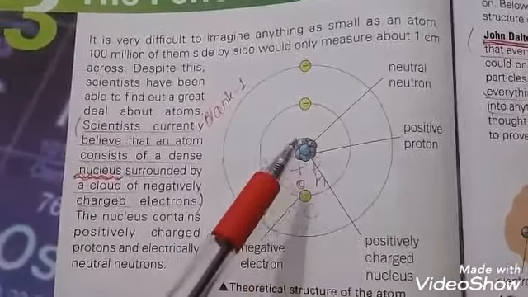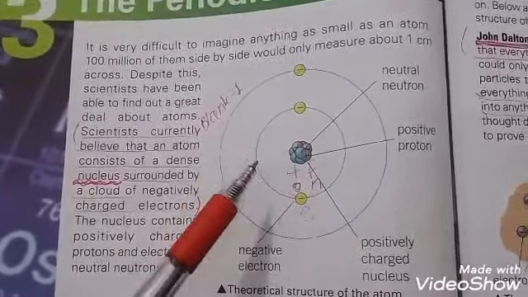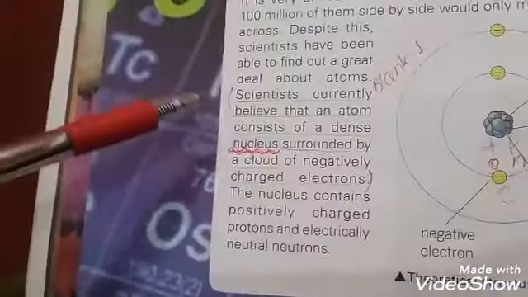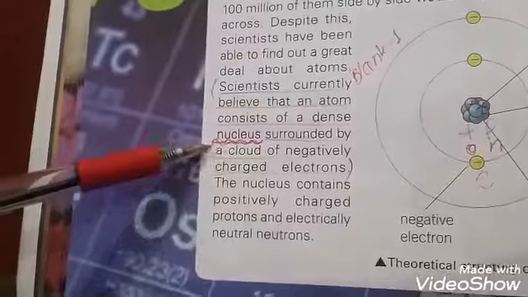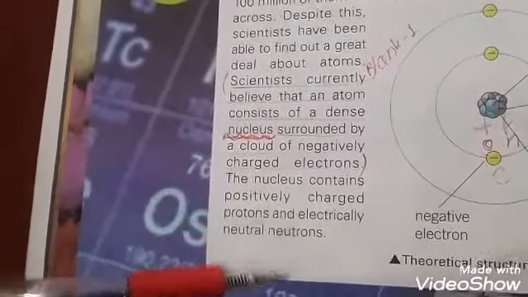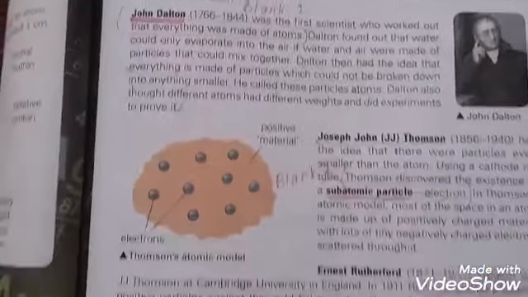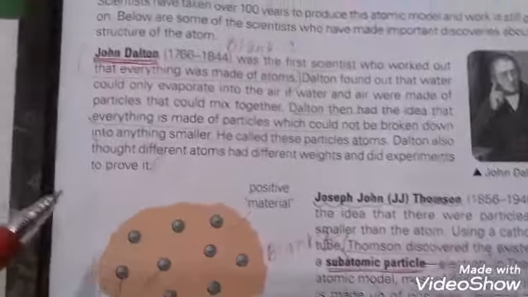The nucleus consists of neutral neutrons and positively charged protons. So mark the first blank: scientists currently believe that an atom consists of a dense dash surrounded by a cloud of negatively charged electrons. The answer is nucleus. On page number 33, dear students, there are some scientists who arranged the atomic models about the atom.